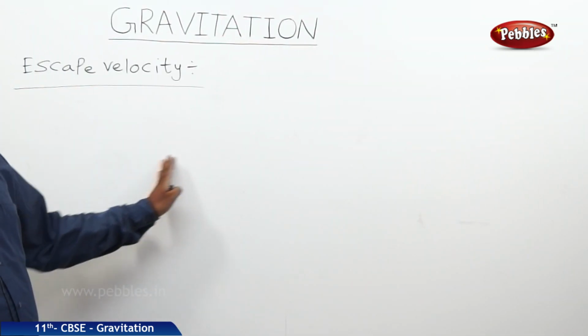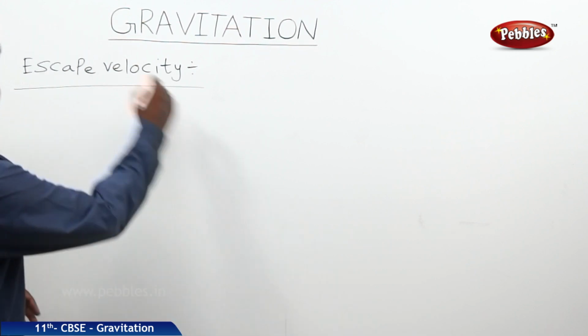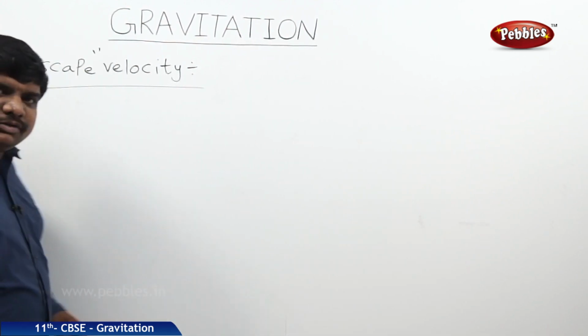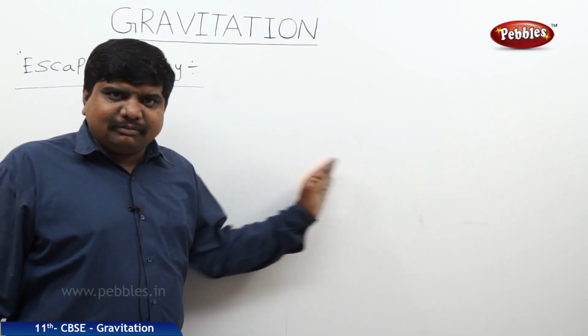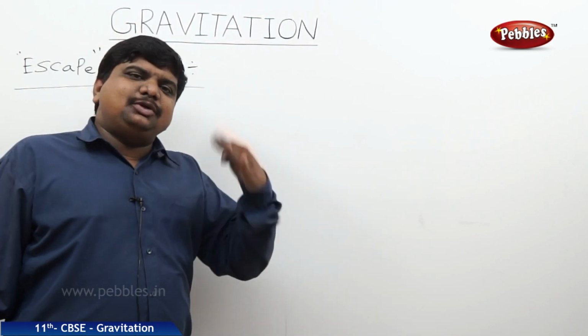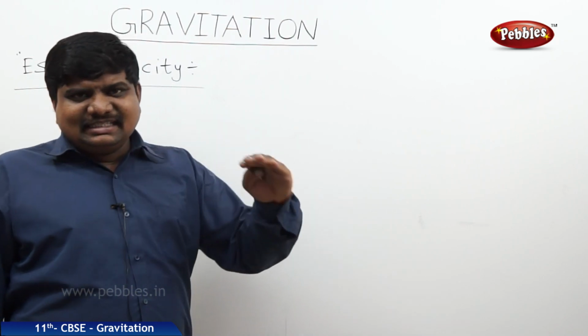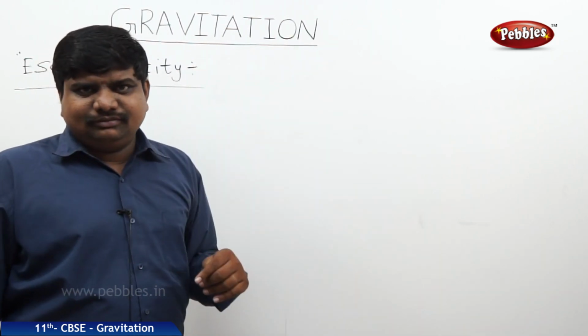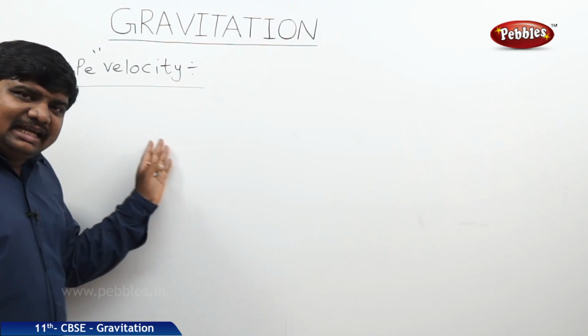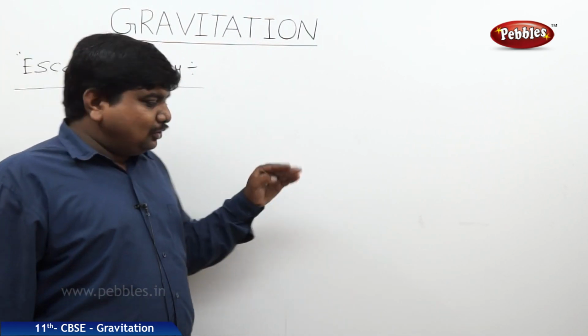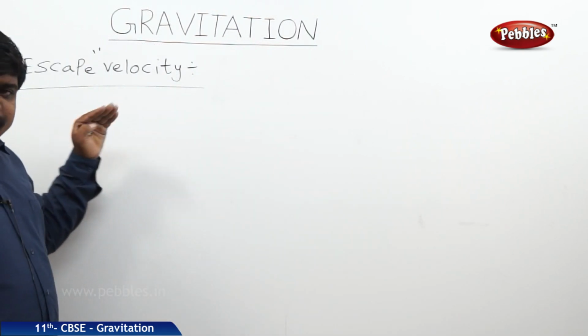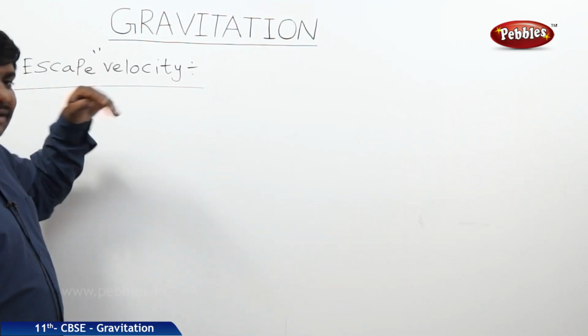Next concept is escape velocity. Suppose we are watching many helicopters and many planes. They are able to overcome the gravitational influence of the earth, that's why they are easily doing the journey. But some objects need some velocity so that they may overcome the gravitational influence.